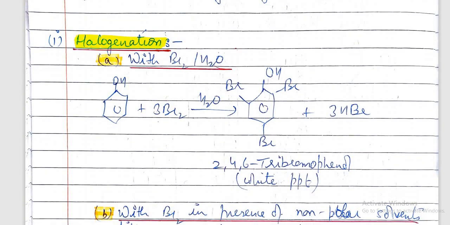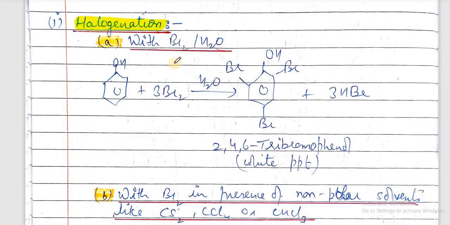In halogenation, if we treat phenol with bromine water, then the ring gets so activated that all its ortho and para positions get activated, and bromine, the electrophile, gets attached to all the ortho and para positions. That is, 2,4,6-tribromophenol is formed, which is a white precipitate. So we get 2,4,6-tribromophenol as a white precipitate.